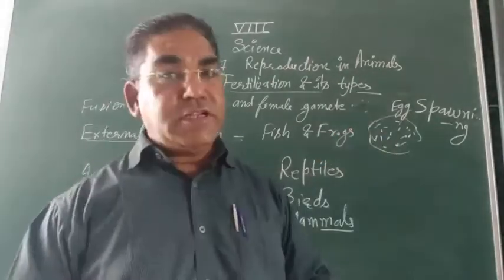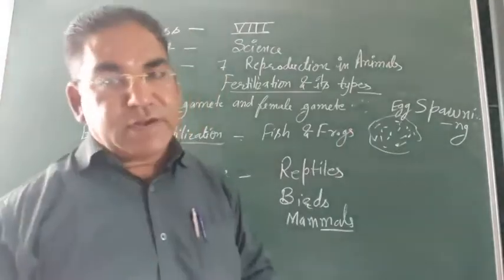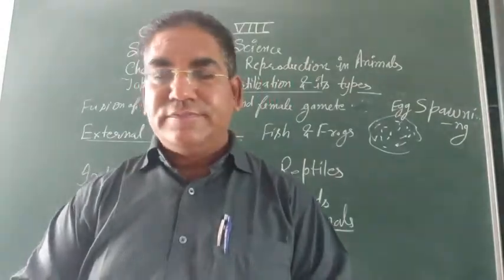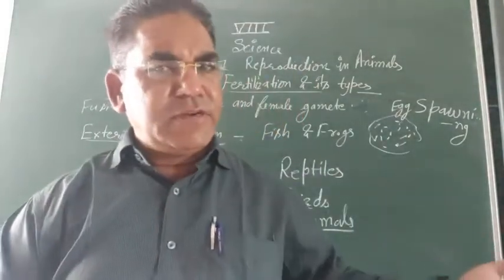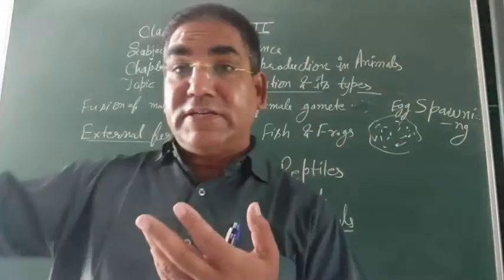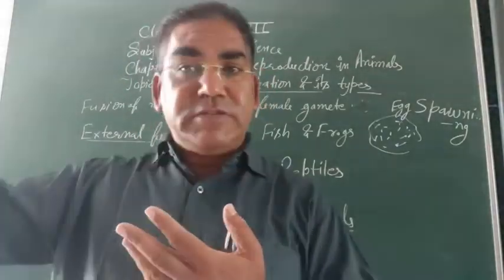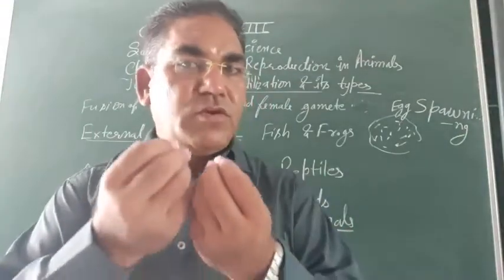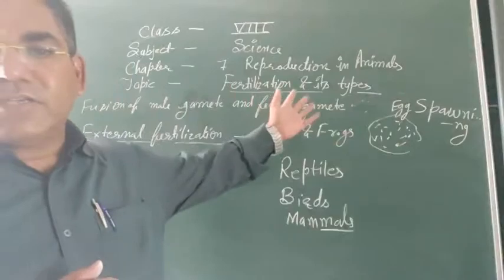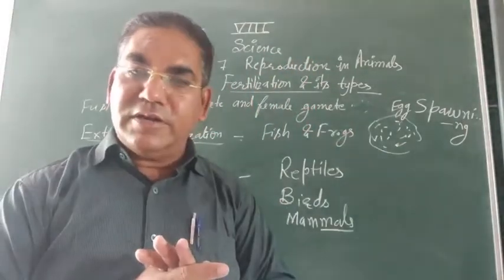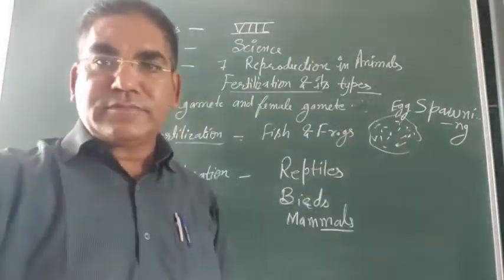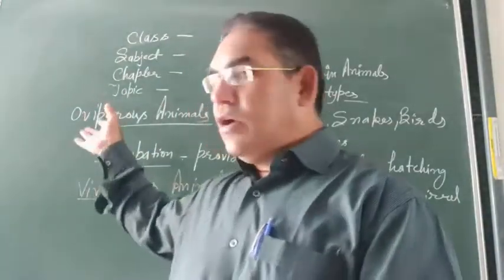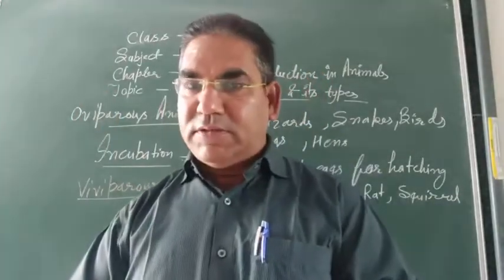It is more advantageous than external fertilization. Why? Because a very small amount of ova is needed. Why is a very small amount of ova needed? Because fertilization takes place inside the body. Sperms are deposited inside the female body. That's why they need a very small amount of ova. But in case of external fertilization, a large number of eggs are needed. Got it? Now students, look at another portion of the chapter, the oviparous and viviparous animals.